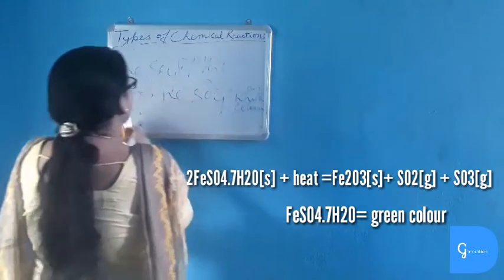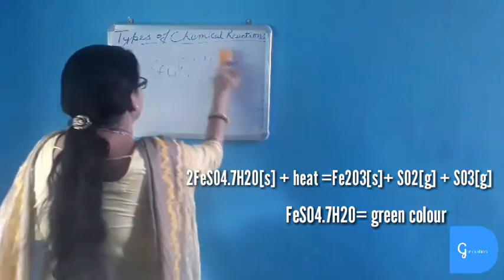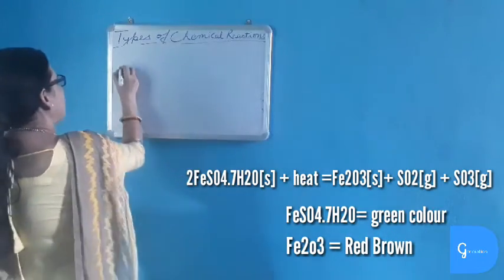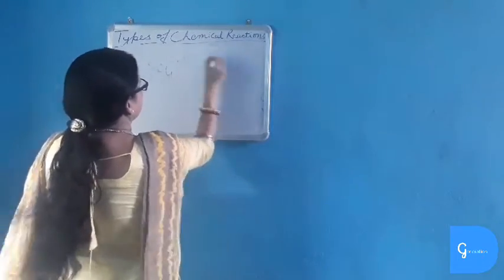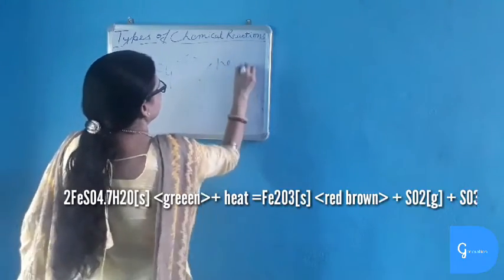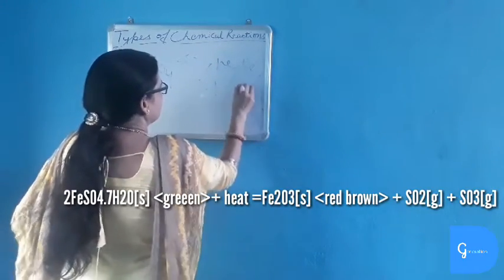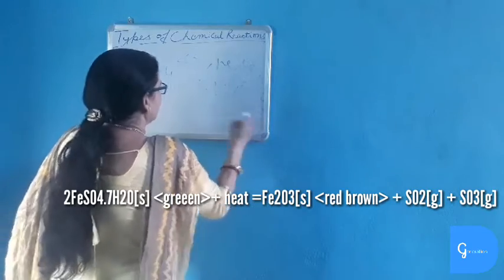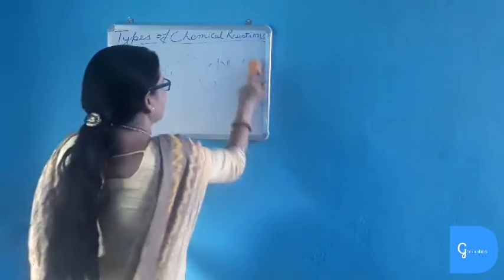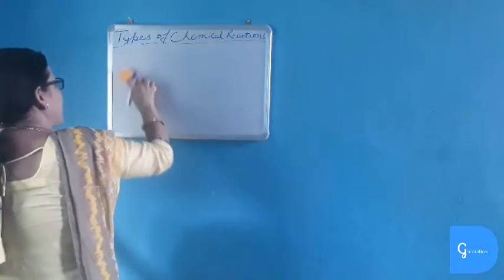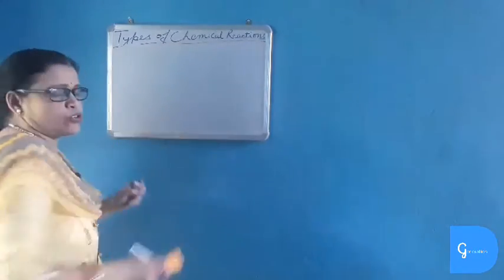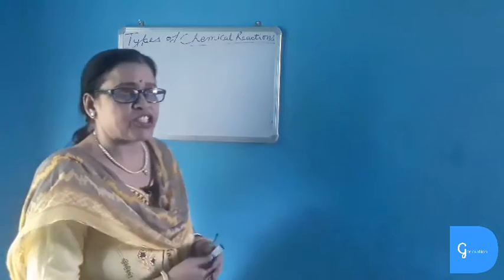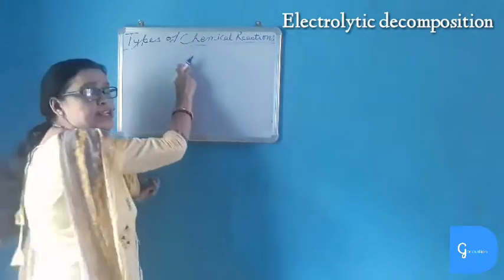And again, when this white ferrous sulfate is heated, it gives brown ferric oxide. So this is a very important reaction, as the color change from green to red brown ferric oxide is indicated here. After thermal decomposition comes decomposition by electricity.